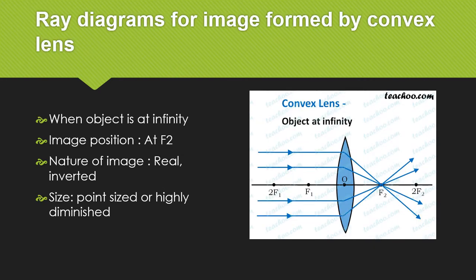Ray diagrams for image formed by a convex lens. When object is at infinity, image position at F2. Nature of image, real and inverted. Size, point sized or highly diminished.